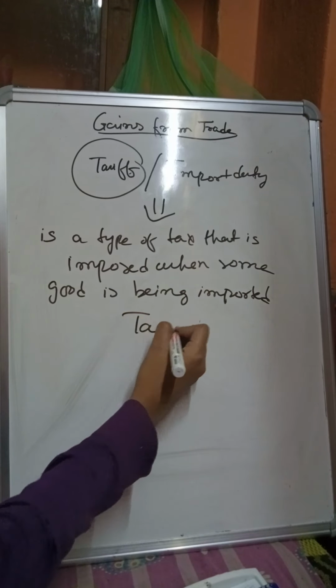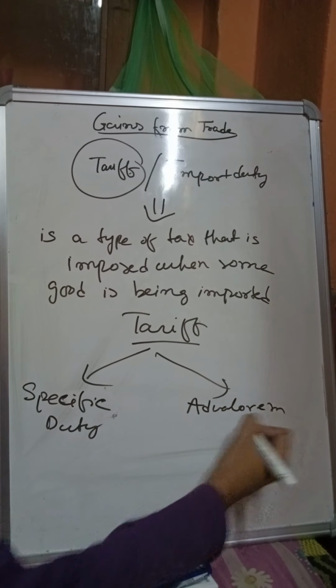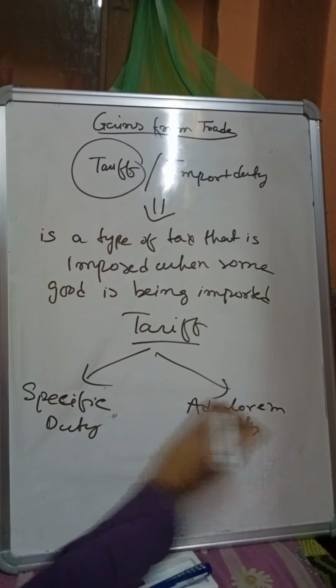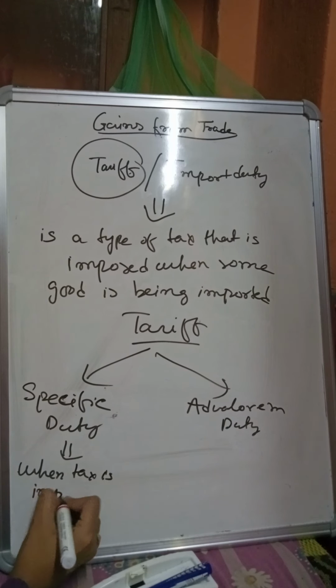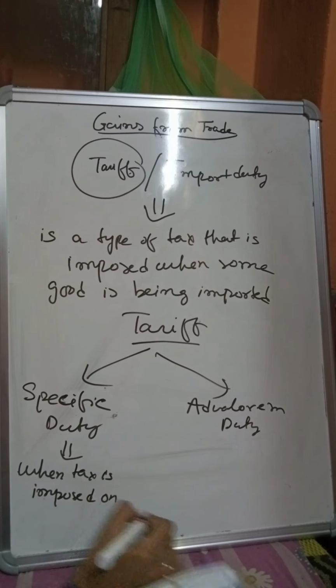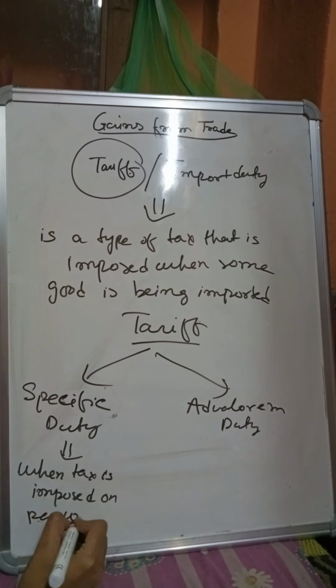Now tariff can be charged in two ways, or you can say tariff can be of two types. One is specific duty and the other one is ad valorem duty. What is specific duty? When tax is imposed on a per unit basis.